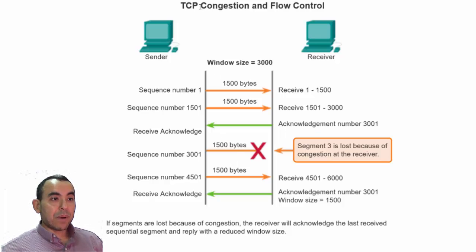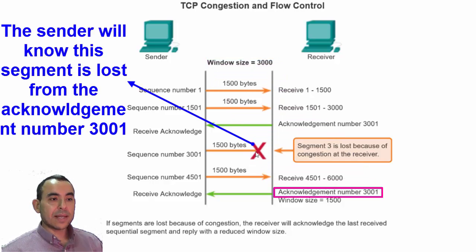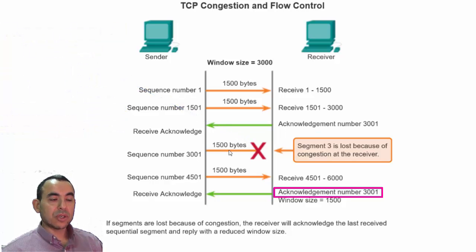The other part of the flow control is what we call congestion control. Congestion control tries to avoid overwhelming the network. Just like flow control uses the window size, congestion control controls this window size. For example, if I send a segment and this segment is lost, this is an indication that maybe the network is congested and this packet has been lost because the routers are too jammed.